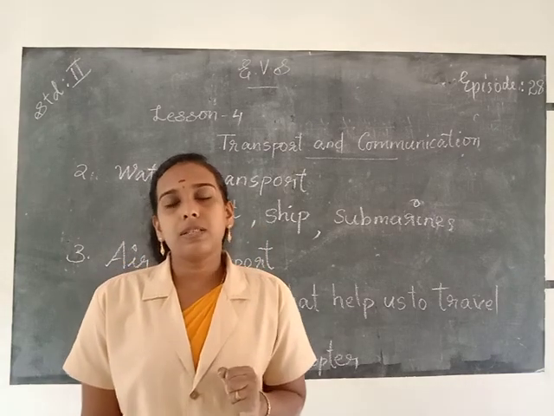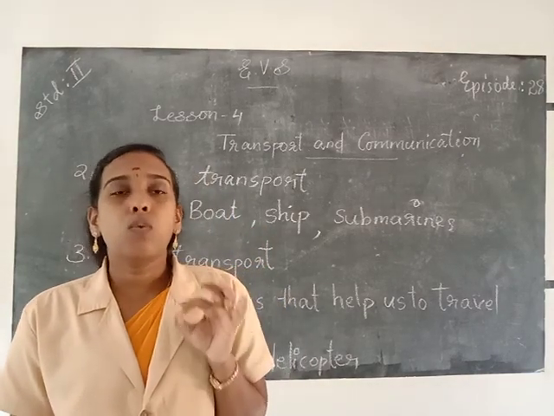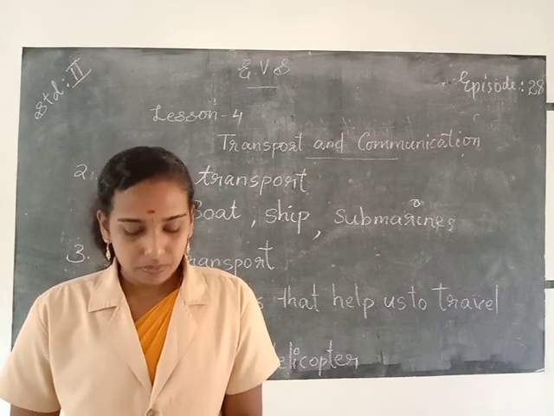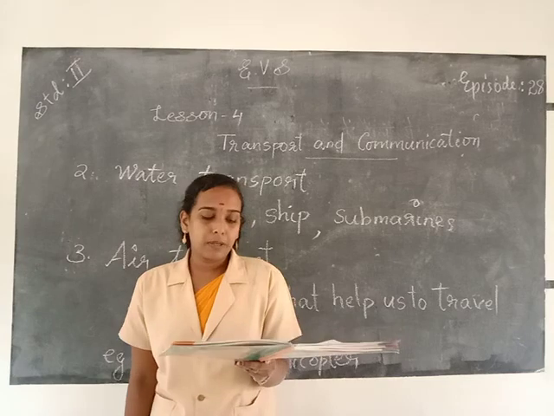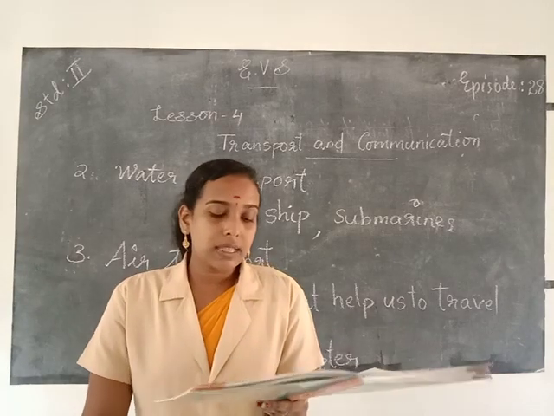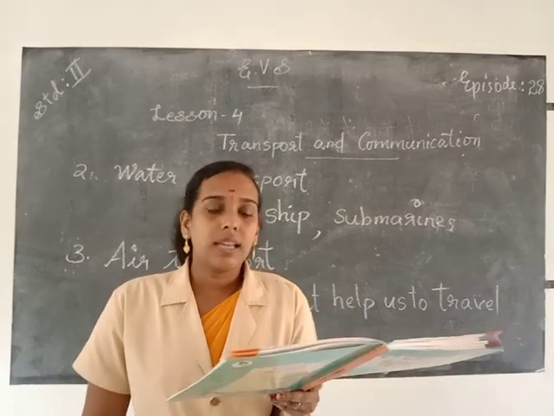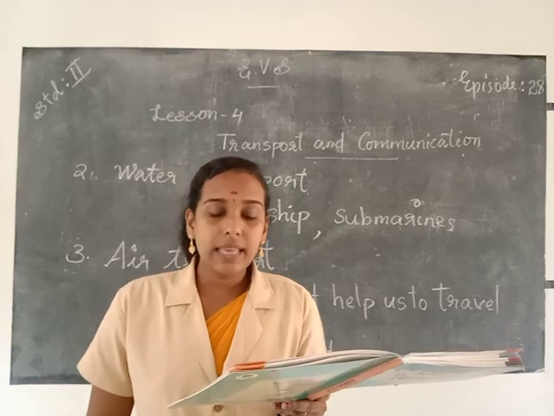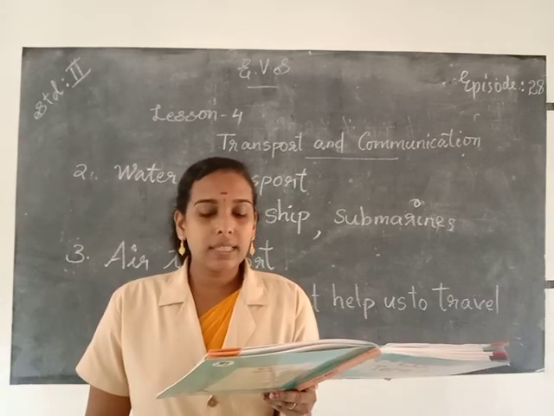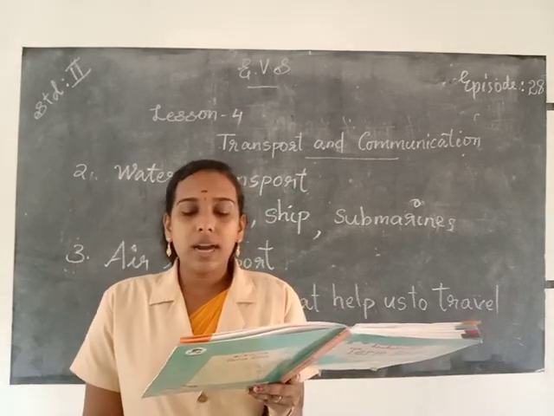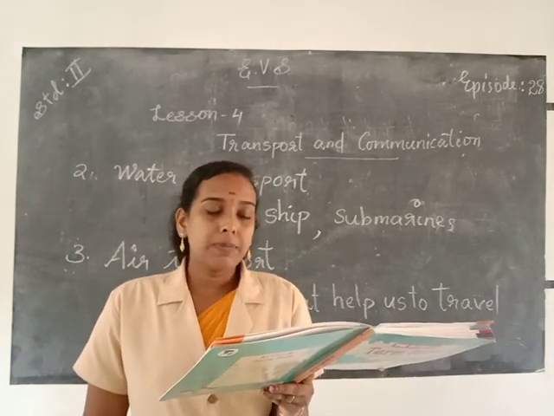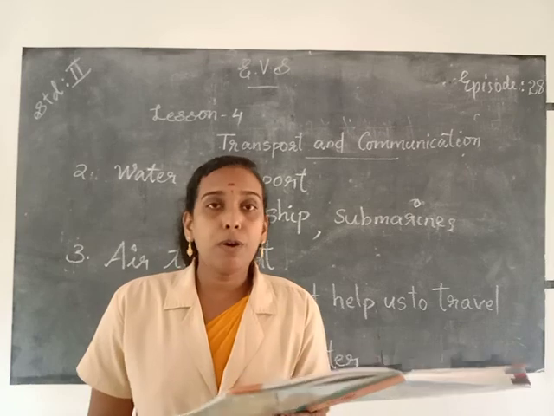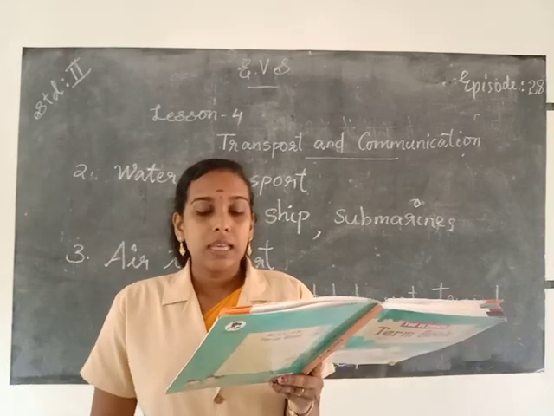Then the next means of transport, that is water transport. So look at your textbook. Water transport. To travel across rivers, lakes, seas and oceans, means of water transport like rafts, ships, boats and motorboats are used.